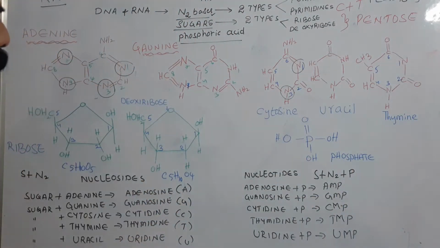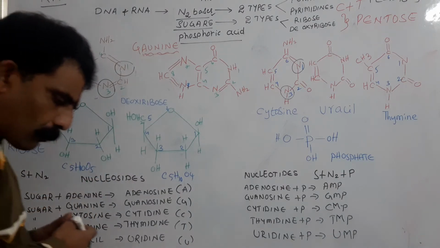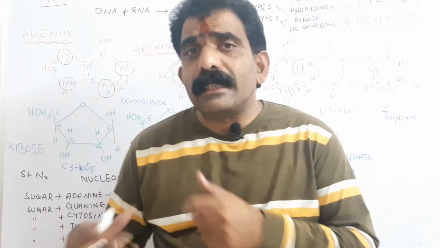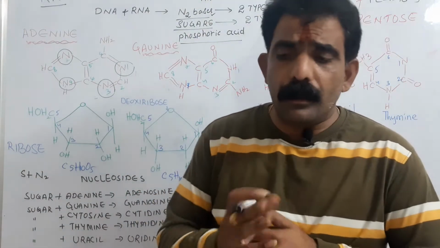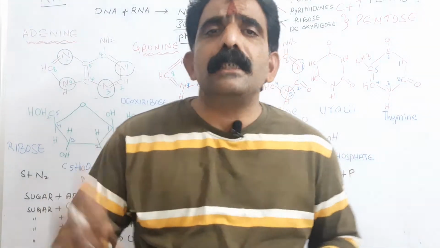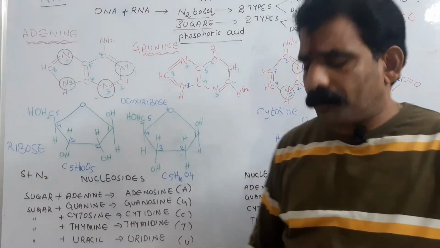Okay, that is another topic, leave it. Coming to the nucleic acids, DNA and RNA, how are these names derived? Deoxyribonucleic acid, ribonucleic acid. What is the basis for the nomenclature of the DNA and RNA?